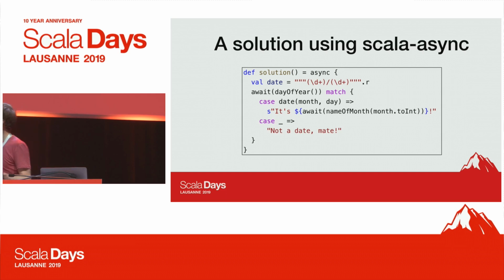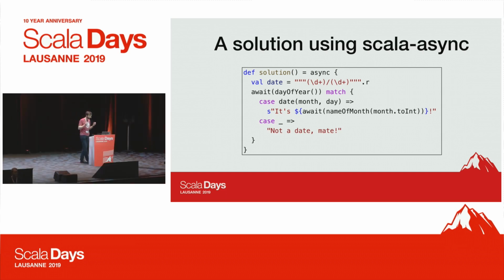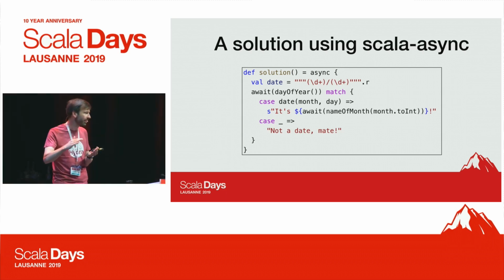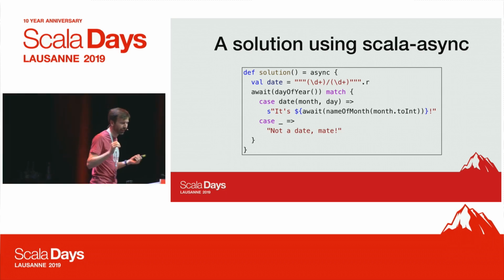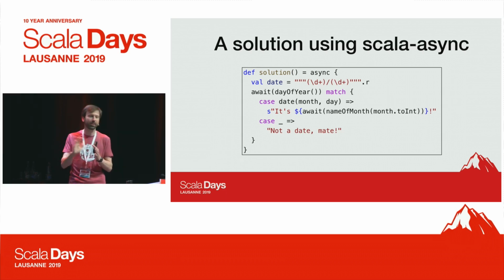If dayOfYear is not completed yet, the body of the async block is suspended so that the underlying thread, which is normally a worker thread of a thread pool, that was executing the body of the async block, is freed again to execute other tasks. It's a pool thread, so it should really process all the tasks in the pool. So that's what await does. It frees up the thread.